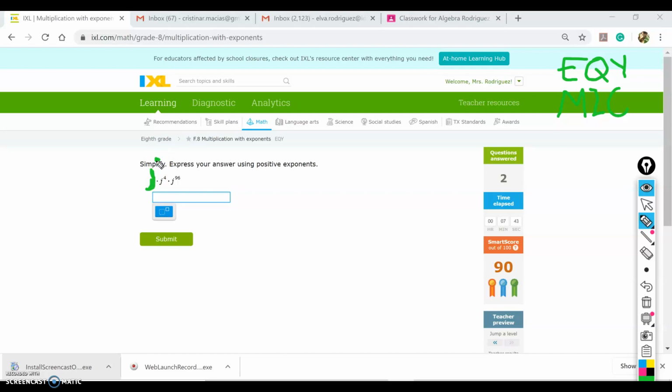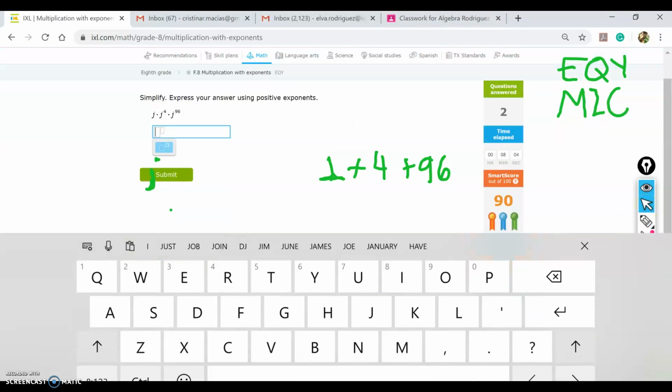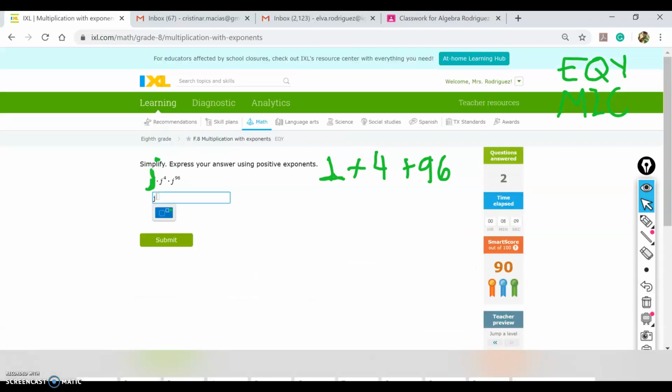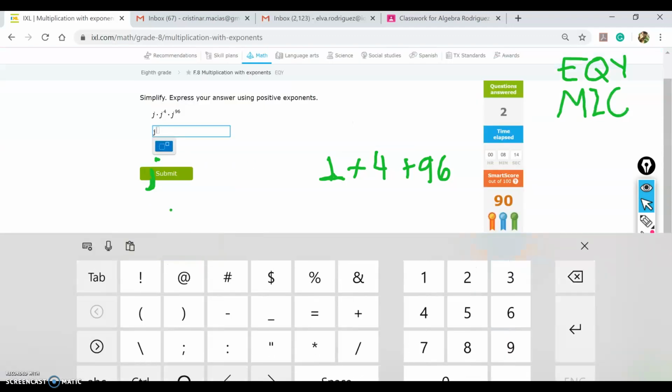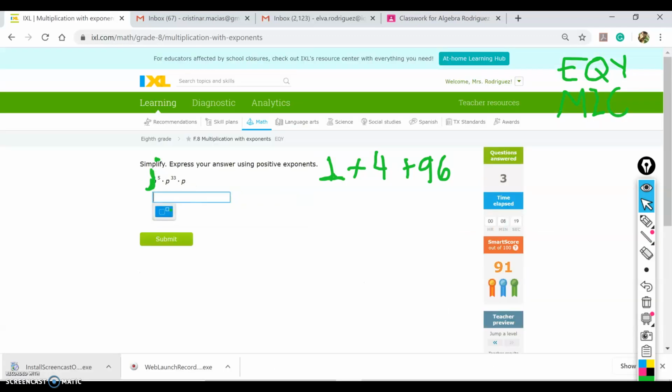So if it's telling you that when you multiply exponents with the same base, you need to add them, you will need to add j to the power of 1 because it has a 1, plus 4, and plus 96. If you add that using the calculator, 96 plus 4 plus 1, that's 101, which means my answer would be j to the power of 101. And that's all you need to do for this skill.